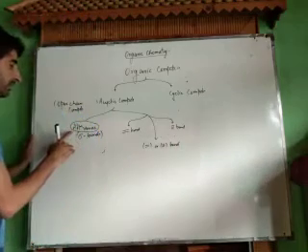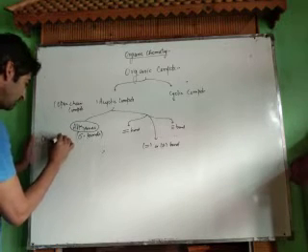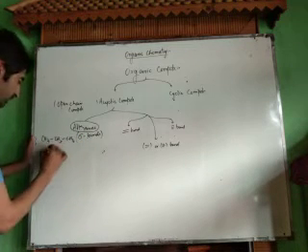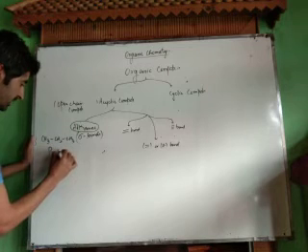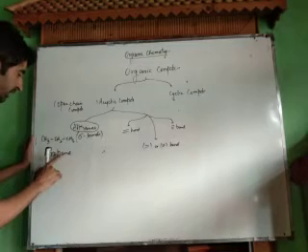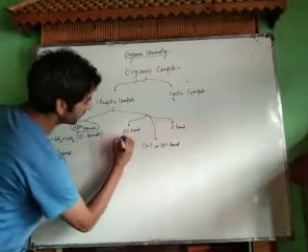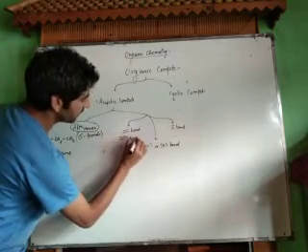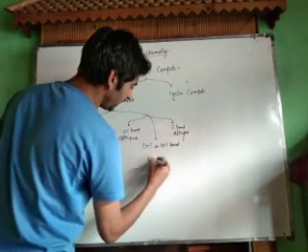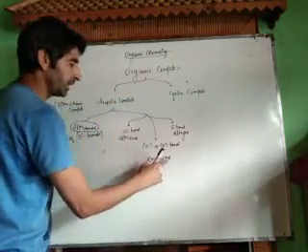Now see, if we have only sigma bonds, for example, we have CH3, CH2 and CH3. Now this compound is known as propane. You know that. We will discuss nomenclature of compounds. These are alkanes. They are given the name ane. And here we have alkene. The double bonded compound is alkene. And this is alkyne. This one is enyne. It contains a double bond, that's ene, and a triple bond, that's yne.